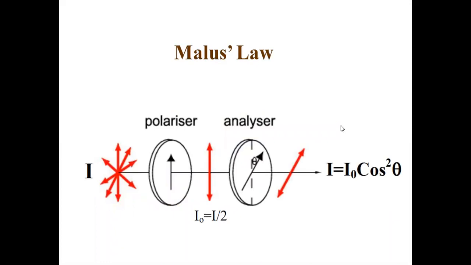Then what is Malus's law? You know that an unpolarized light contains electric fields, and here you see, sir, whether this is the main electric field and whether these are the components. No. This is a main electric field which is a combination of many electric fields. This is another main electric field. This is another main electric field. All the electric field lines are here. Electric field directions are independent resultant electric fields.